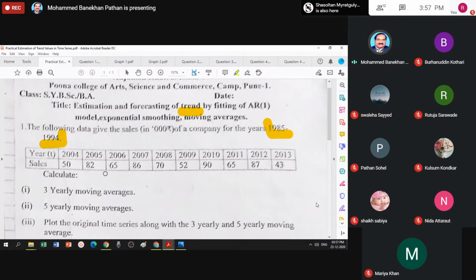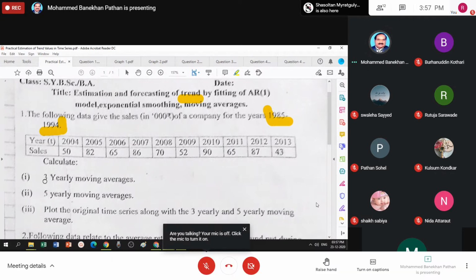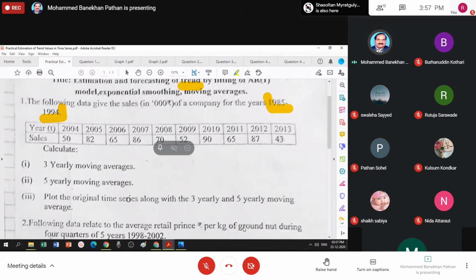The question that you want to understand today: how to calculate 3-yearly moving averages. Bit number 2, how to calculate 5-yearly moving averages, and plot original values of a time series with estimated value of trend by using moving averages.